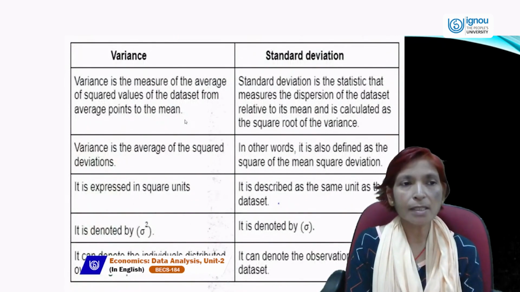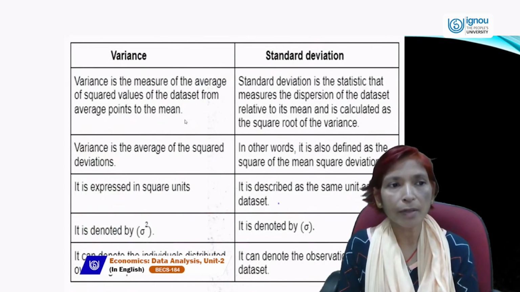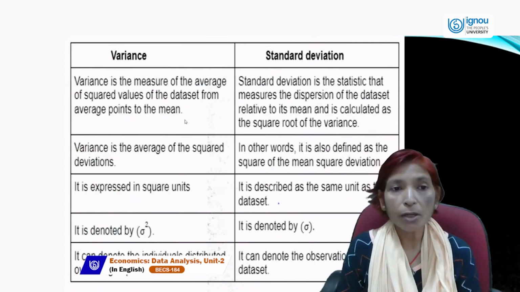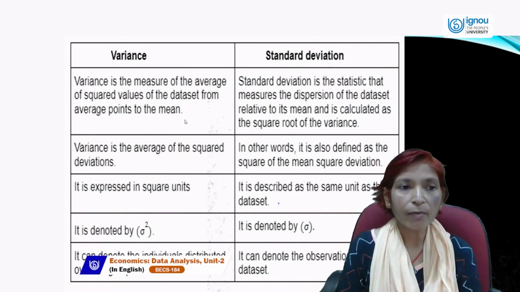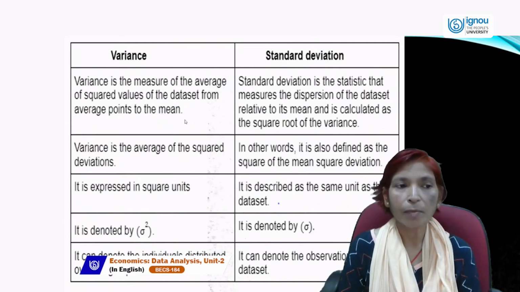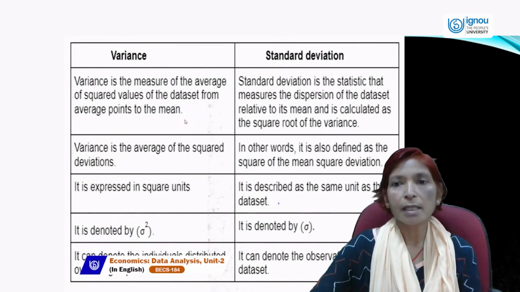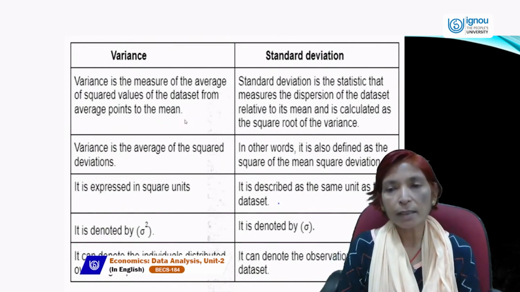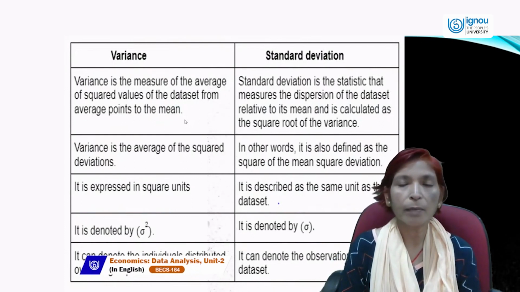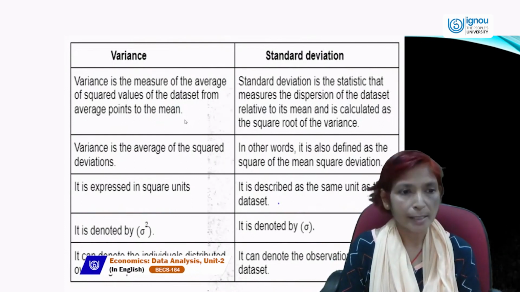The difference between variance and standard deviation is that variance is the measure of the average of squared deviations of the data set from the mean, and standard deviation is the statistic that measures the dispersion of the data set relative to its mean, calculated as the square root of the variance.